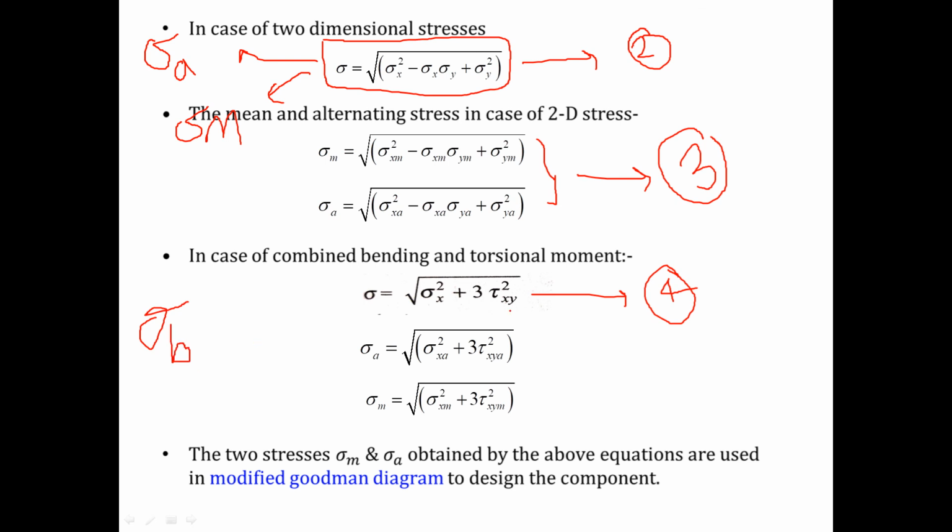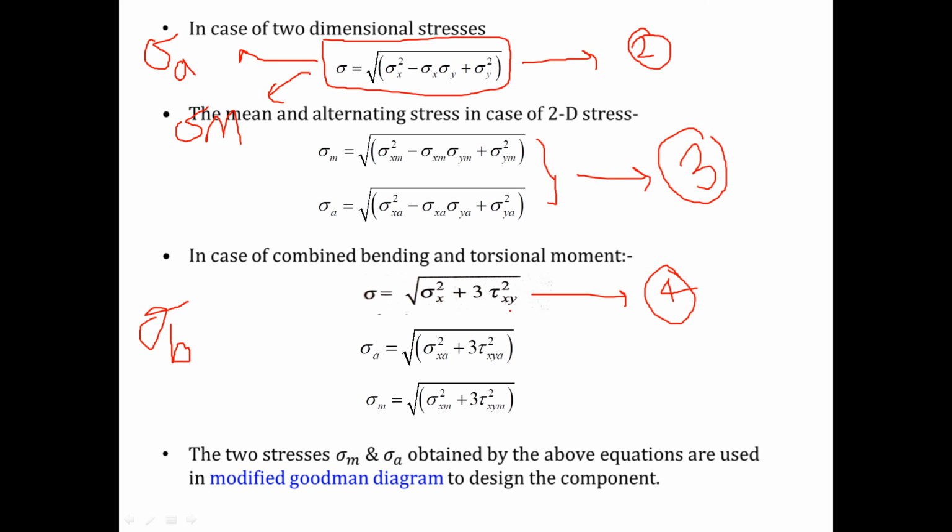And what is tau xy? Tau xy is the in-plane shear stress acting in the xy plane due to torque acting in the xy plane. Is it clear? Equation number 4. I have eliminated sigma y, sigma z, tau yz, tau zx.